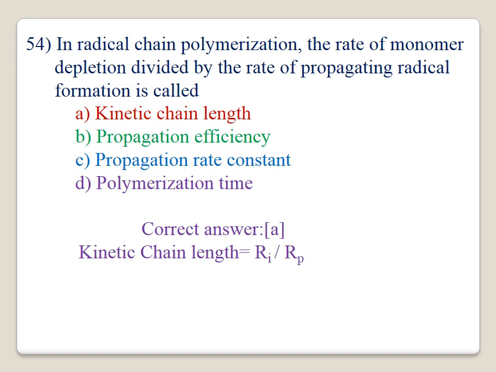54. In radical chain polymerization, the rate of monomer depletion divided by the rate of initiation is called chain length. For the chain length formula, the rate of propagation divided by the rate of initiation. Therefore, the answer A is correct. The rate of propagation divided by the rate of initiation gives the kinetic chain length. Option A is correct.